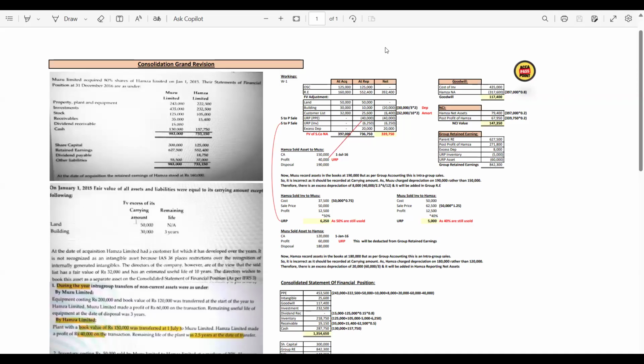So today we are going to discuss one consolidated question, consolidated statement of financial position. You can say this is a grand revision for the consolidated statement of financial position. In this question, I will cover from the basics and also cover all the intra-group transactions within the consolidated statement of financial position perspective. Okay, without wasting further time, let's start this question.